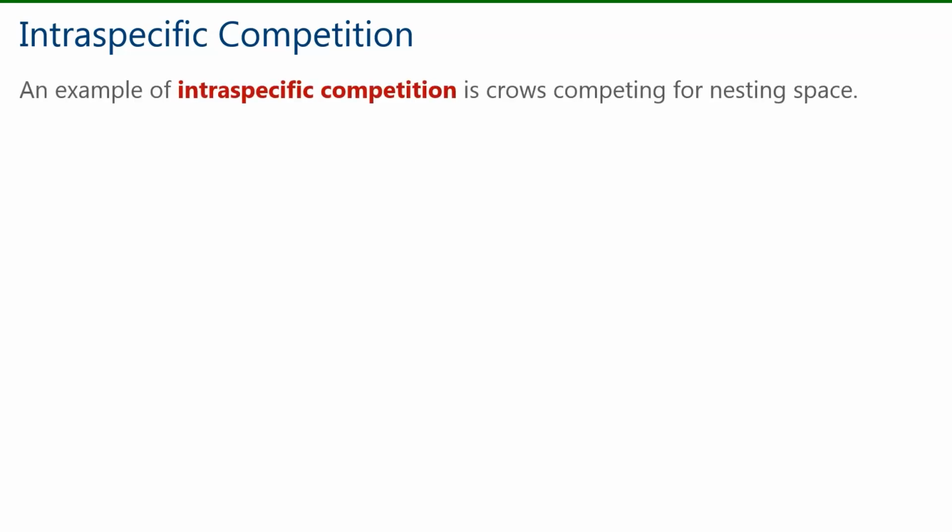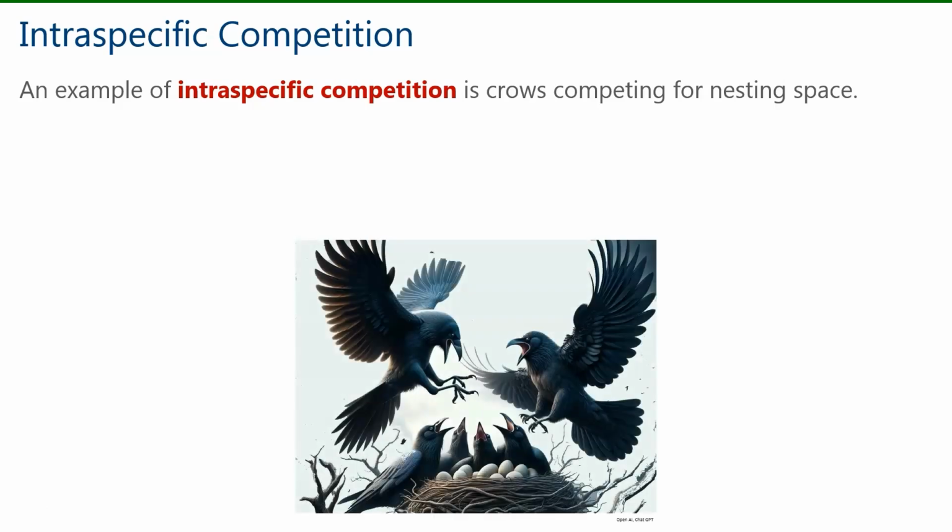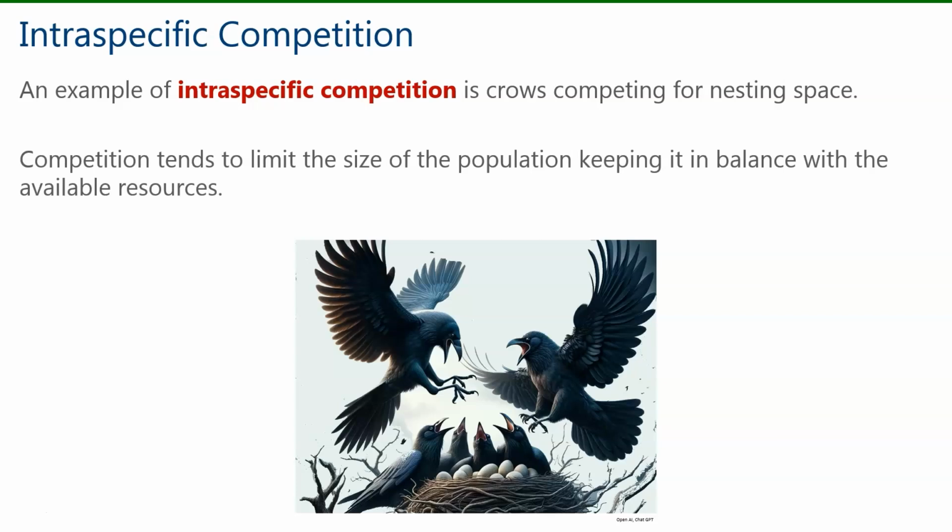Next, let's look at intraspecific competition in a little more detail. An example of intraspecific competition is crows competing for nesting space. So this is intraspecific competition because we have members of the same species, crows, competing for the same resource. The resource is the nesting space. Competition tends to limit the size of the population, keeping it in balance with the available resources.